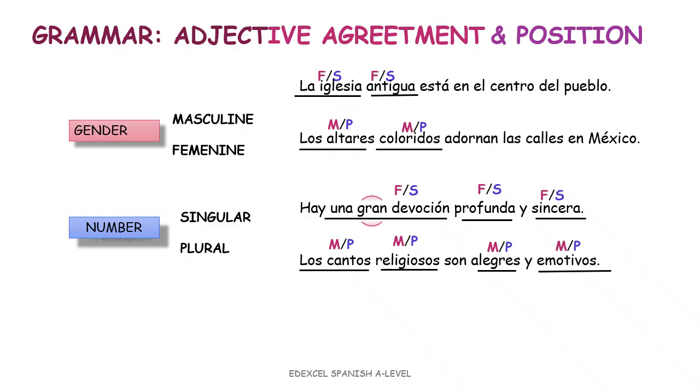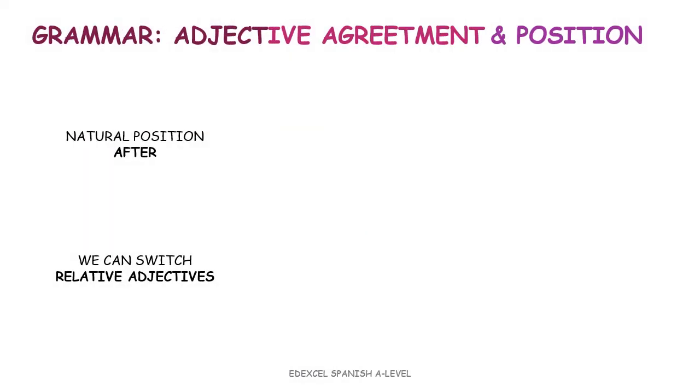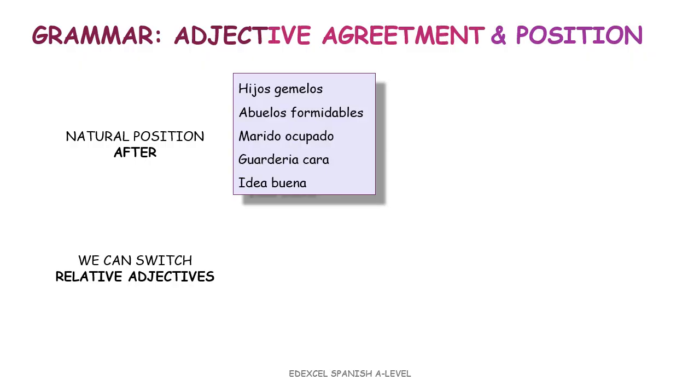Have you noticed the word gran? That is an apocopation. We will check out what apocopation is in a minute, but before that we need to revise the position of the adjectives. The natural position of the adjectives is after the noun. However, there is a group of adjectives that can be before or after the noun, the relative adjectives.